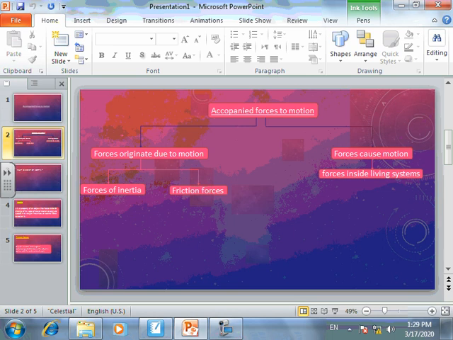So it's such a type of force inside the living organism or inside the human body. By contraction and relaxation of the heart, it pumps the blood to all body parts. Another example is contraction and relaxation of the whole body muscles, muscles of your leg, of your hand, of your arm. All of these depend on the force of contraction and relaxation.